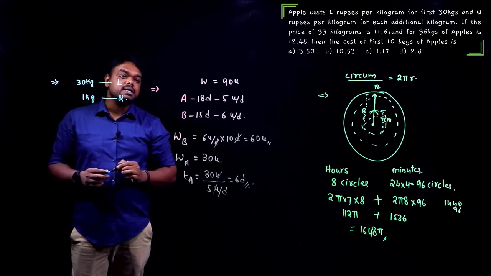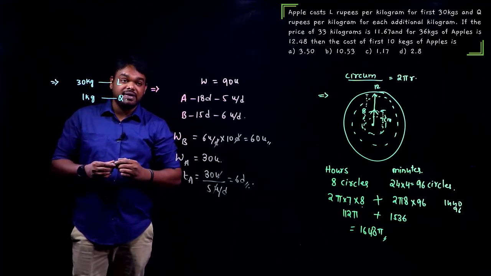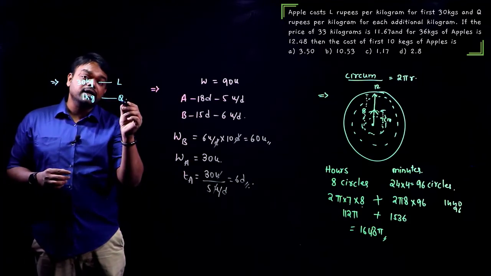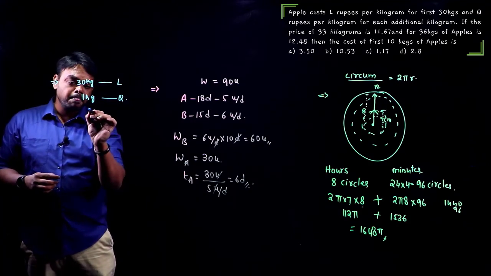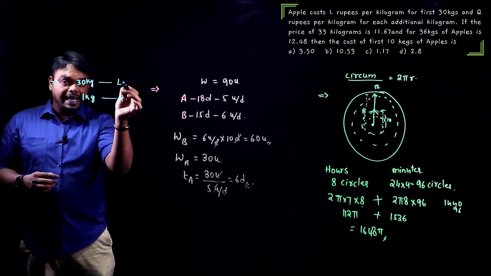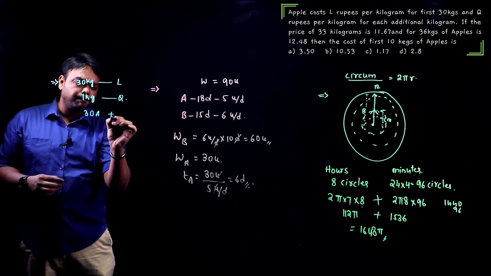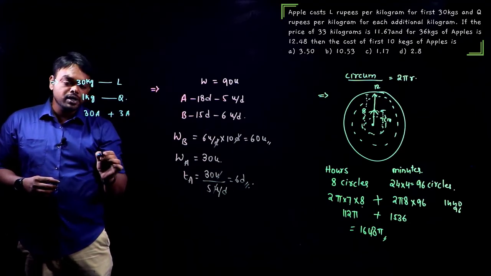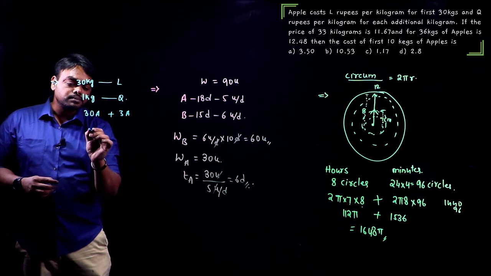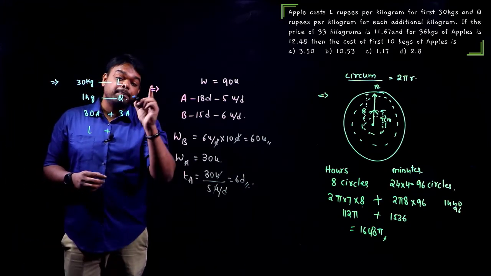Now he told us the price of 33 kilograms is 11.67. 33 means we have to divide it into 30 plus 3. What is the price of the first 30 kg apples? L rupees. So 30 apples is L rupees plus, then onwards, each apple costs Q rupees.